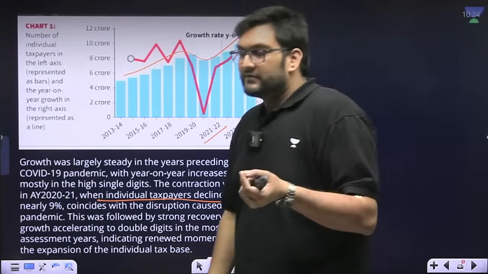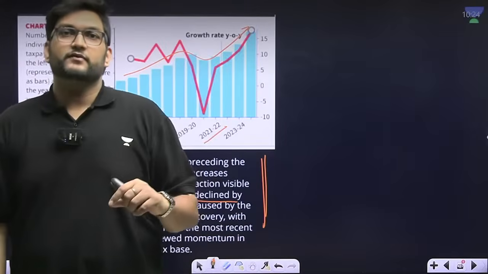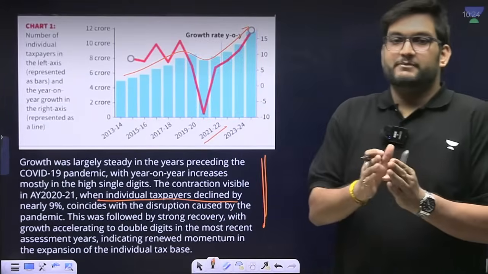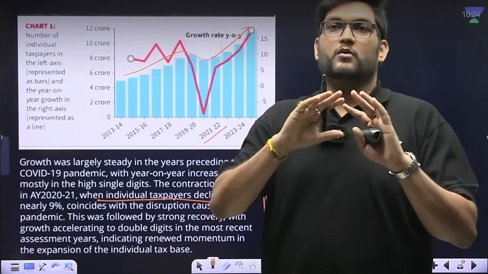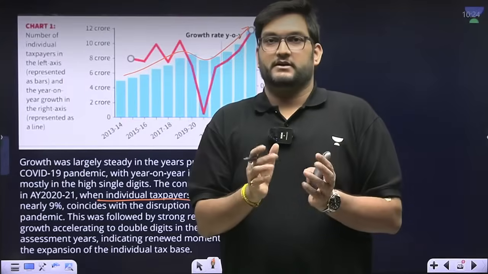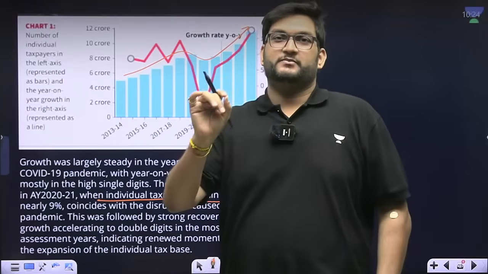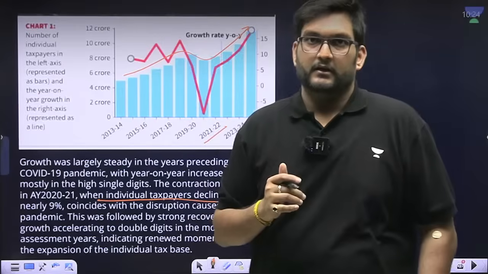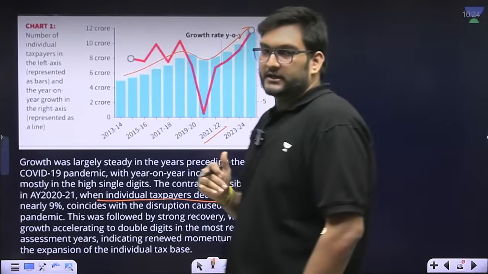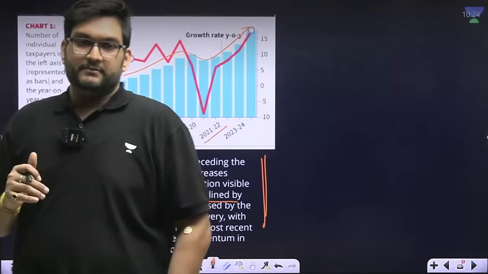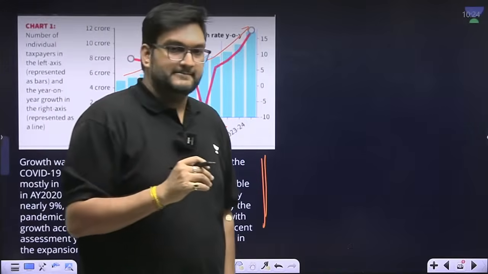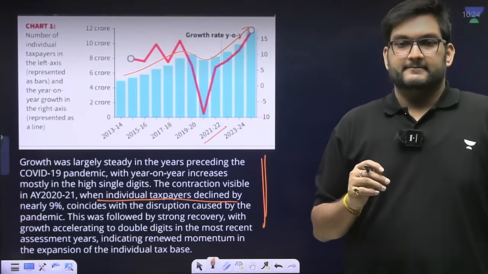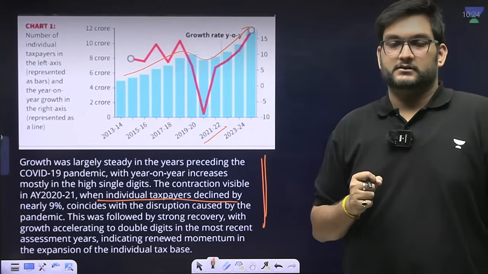Now, why am I having this discussion with you? The reason for that is, in the examination, they can give you a qualitative statement, which is: the number of taxpayers in the past decade has exponentially increased. That statement is correct or incorrect? Exponentially increased. Very good.